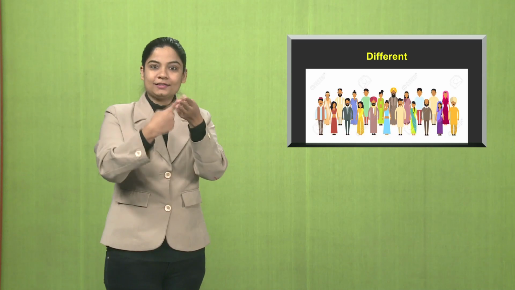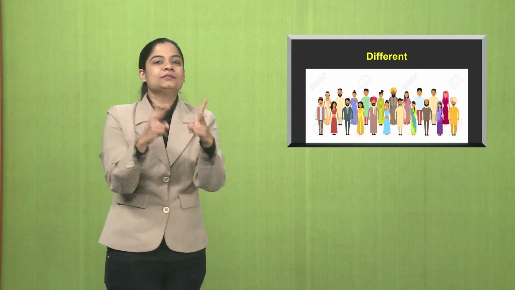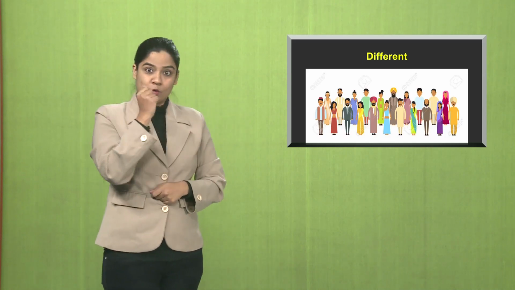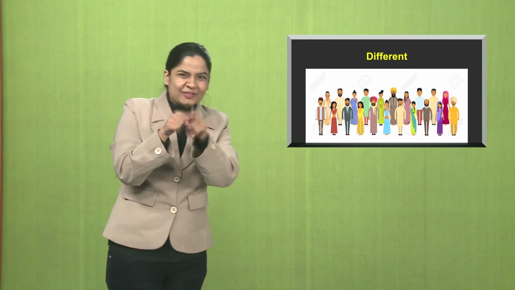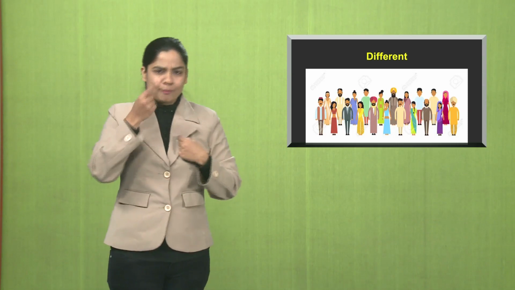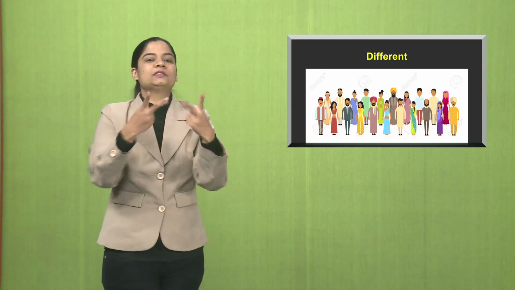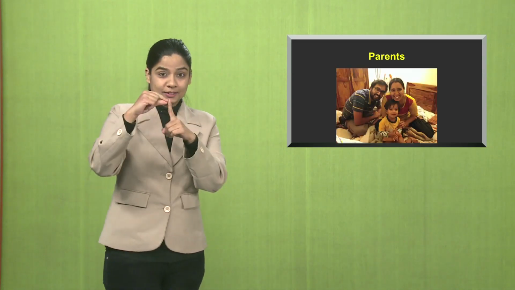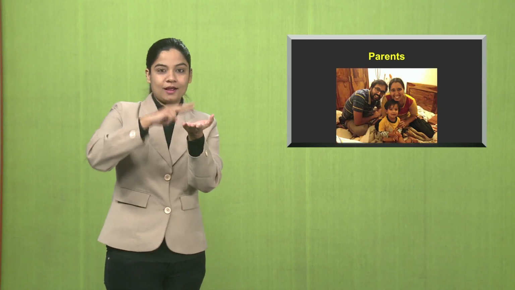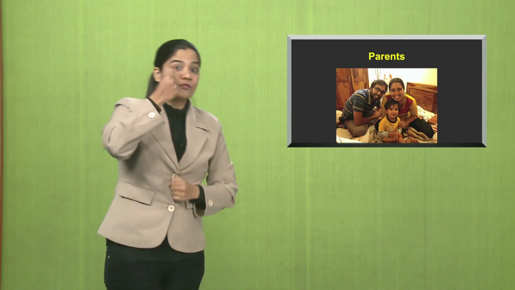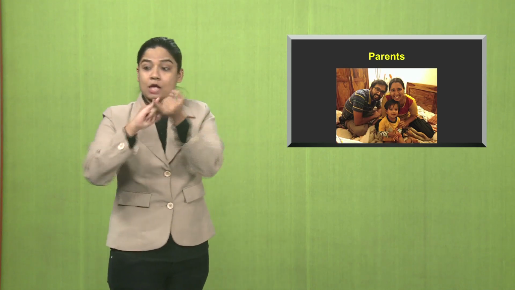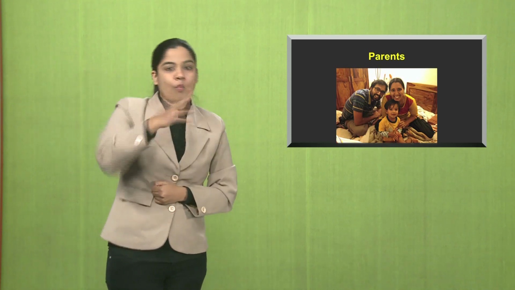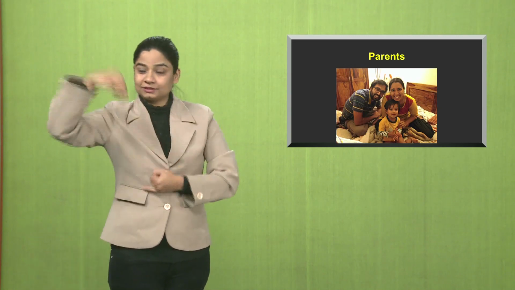Different, it means not the same as each other, unlike in form or quality. As you can see from the picture, everyone's looking different. The gender, the clothing style, etc. Parents, a person's father or mother. Parent is a single person, be it a father or a mother, but parents, when it becomes both the father and the mother.